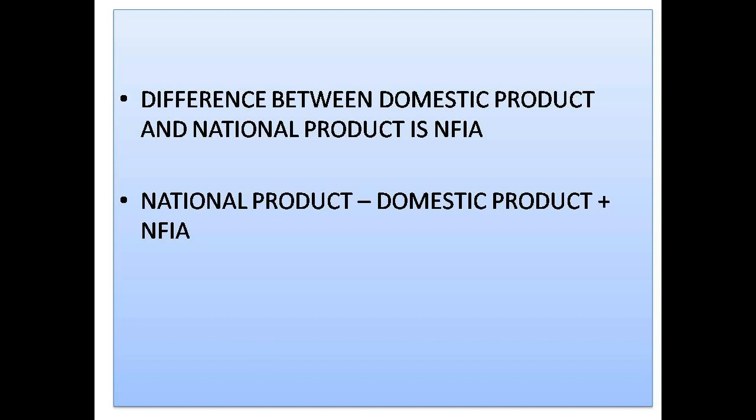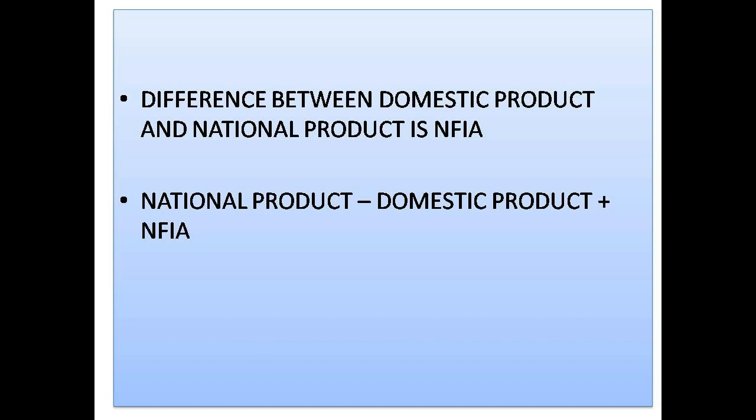Production activities might have been carried out by the normal residents of the country or even by the foreigners. But if the production has taken place within the domestic territory, we consider it domestic product. Next is national product.